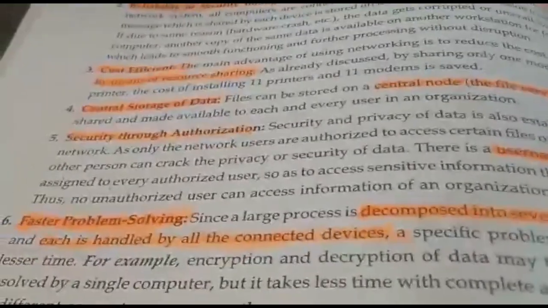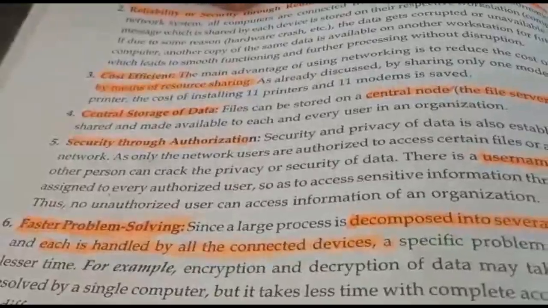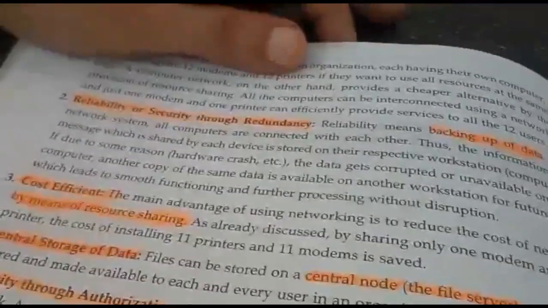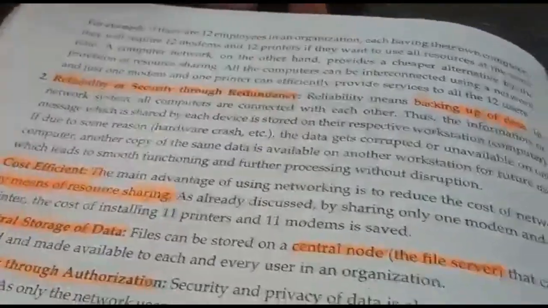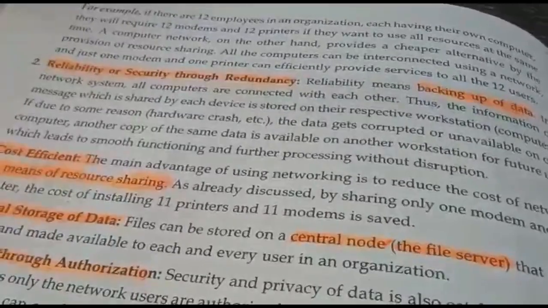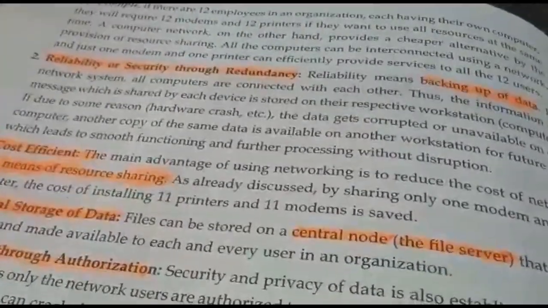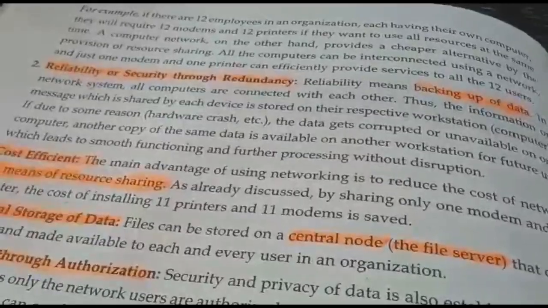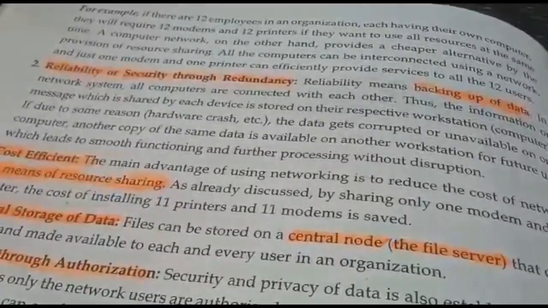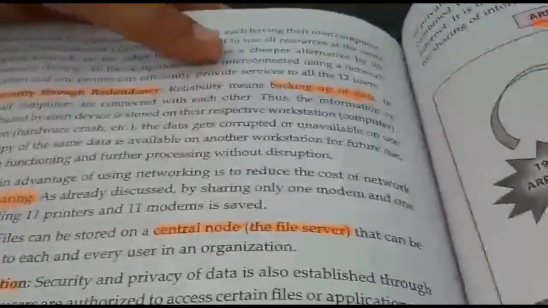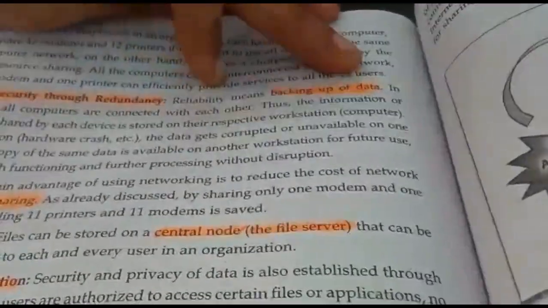Second point, you can see reliability and security through redundancy. The term redundancy means repetition, something having an extra copy. So reliability increases when we have redundant resources, meaning we have an extra copy. Here they have defined reliability as backing up of data.